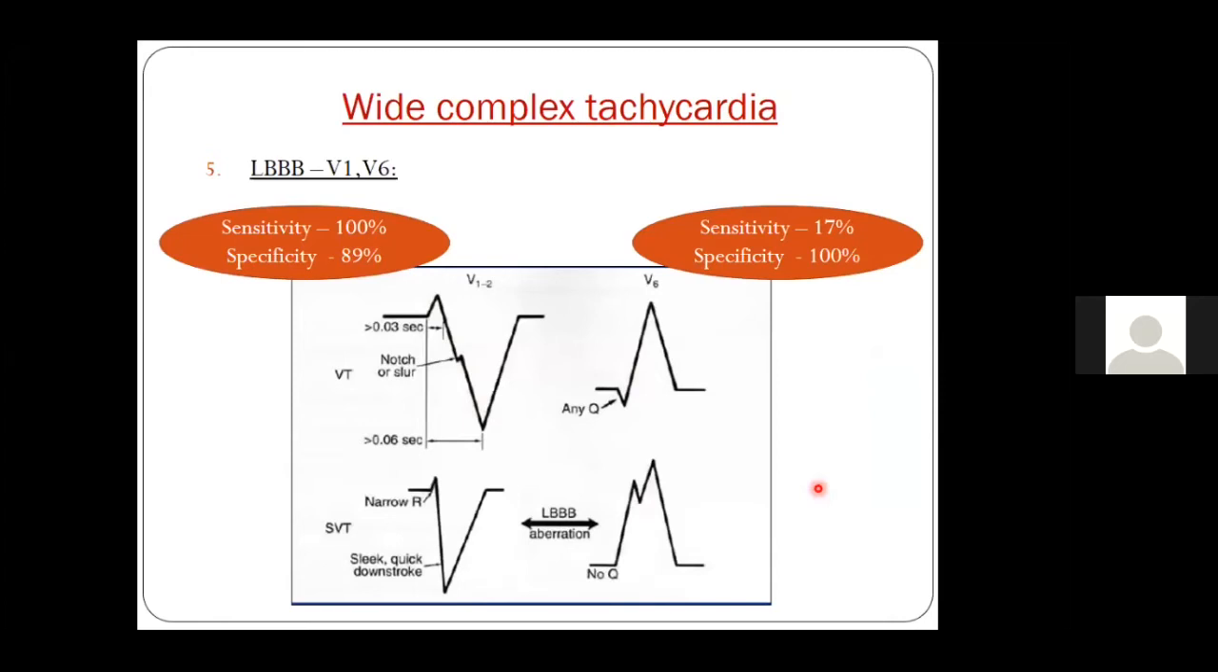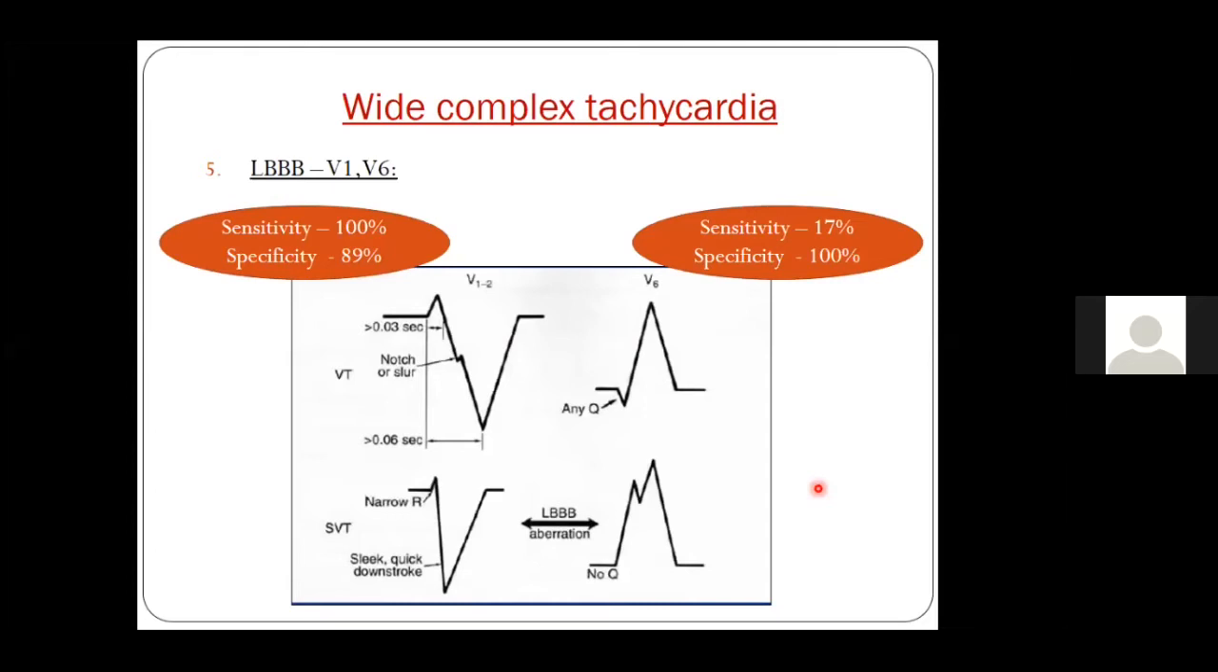Now let's discuss what happens in a patient with left bundle branch block. Just to be very clear, it is more common to have an RBBB morphology of a wide QRS tachycardia than LBBB, because most of these VTs in a structurally abnormal heart arise from the left ventricle, and so they have an RBBB morphology.